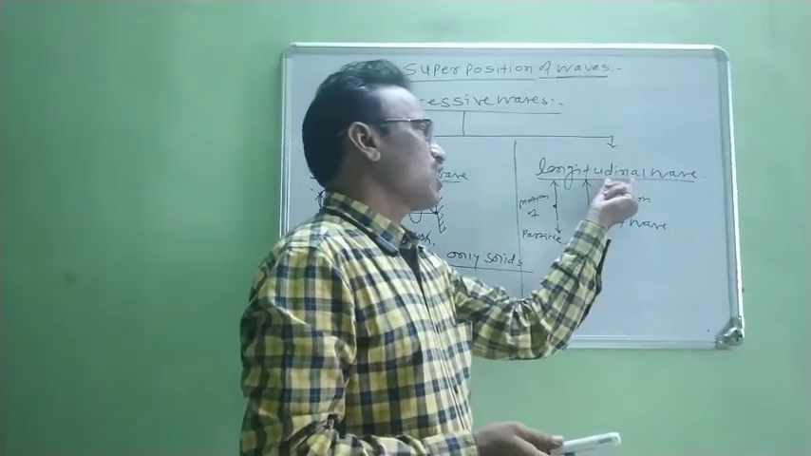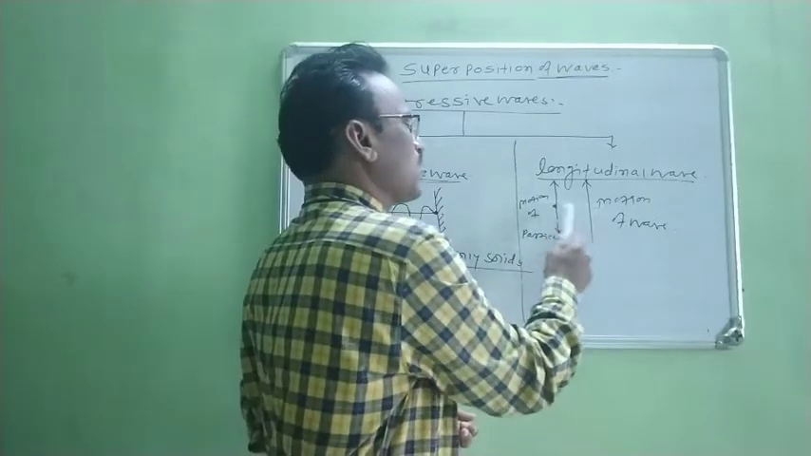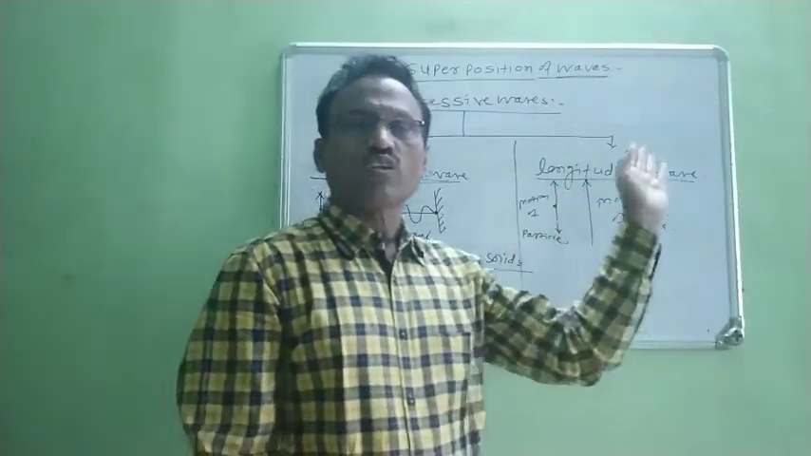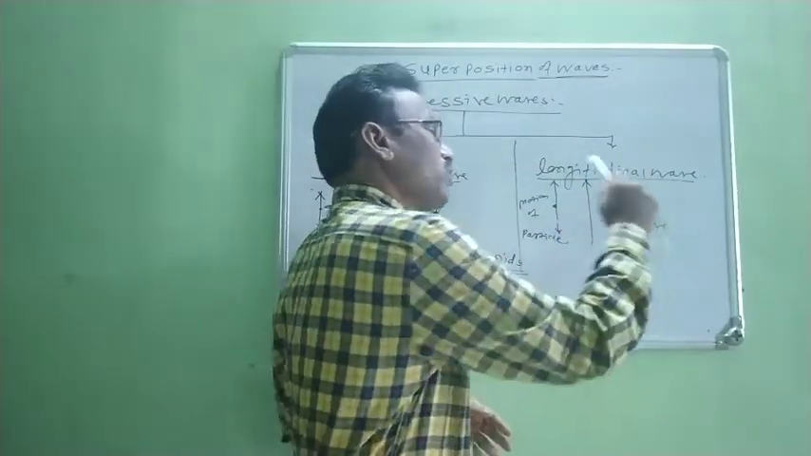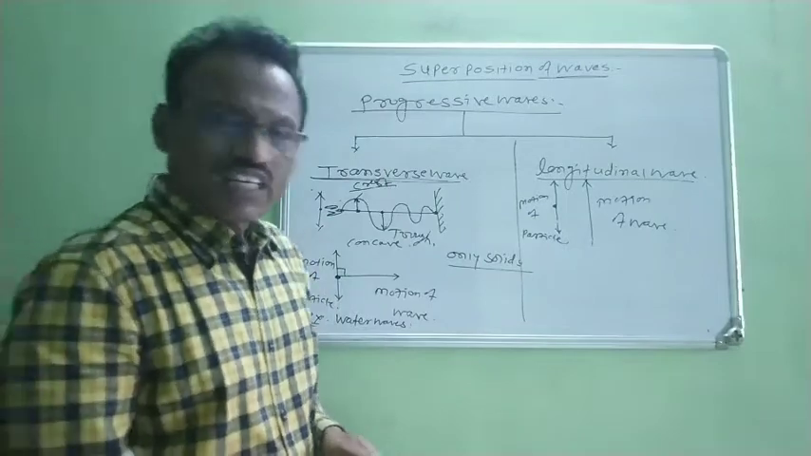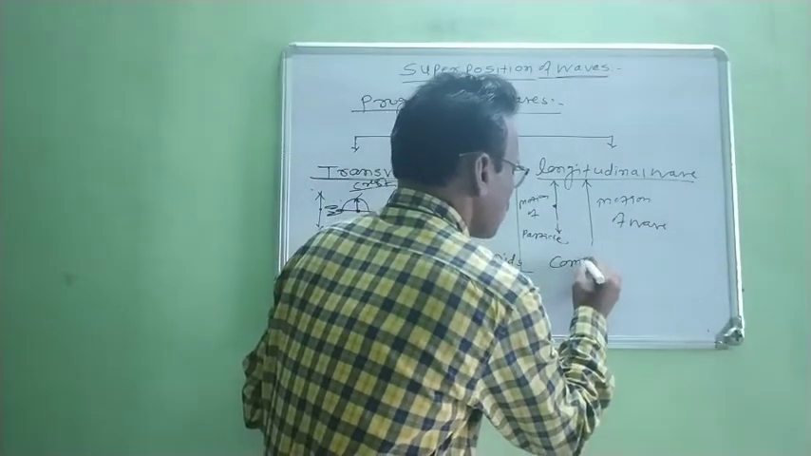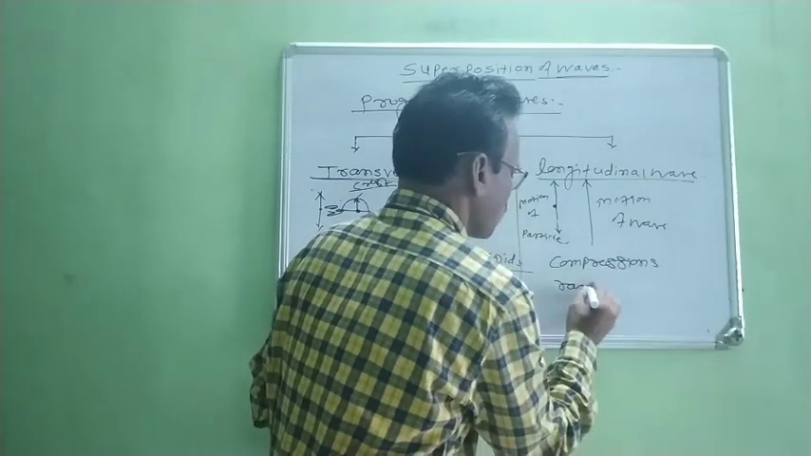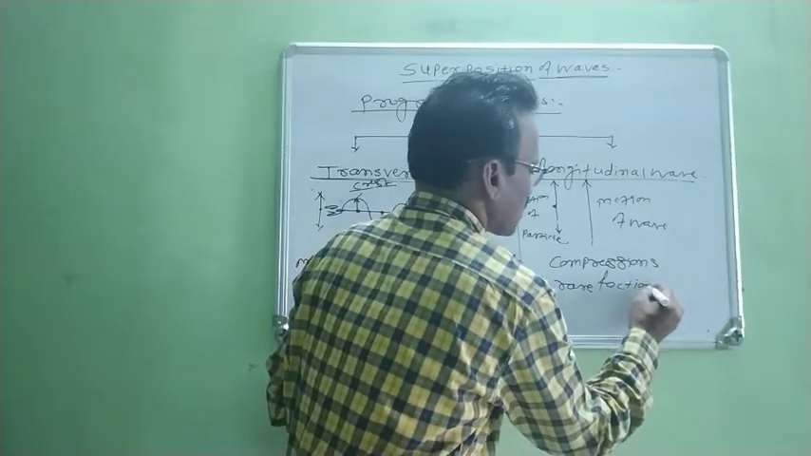At that time, such type of waves are called longitudinal waves. These two directions are always parallel to each other. Again, we consider here when longitudinal waves travel through the medium, at that time the medium is divided alternately into compressions and rarefactions.